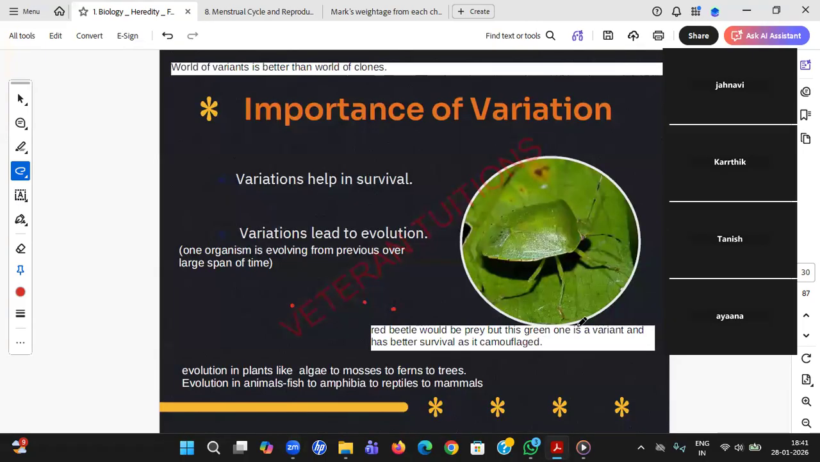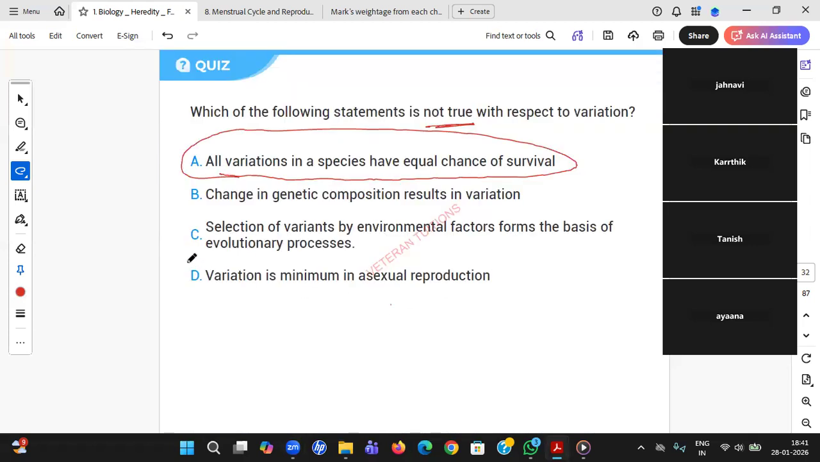Obviously, "all variant species have equal chance of survival" is the wrong statement. You see, this has a better chance of survival than the red beetle, so it doesn't have an equal chance. Change in genetic composition results in variation. Yes, it's true. So the answer is A. This is not true. Variations will have unequal chances of survival, and that is how the new variations have been surviving.